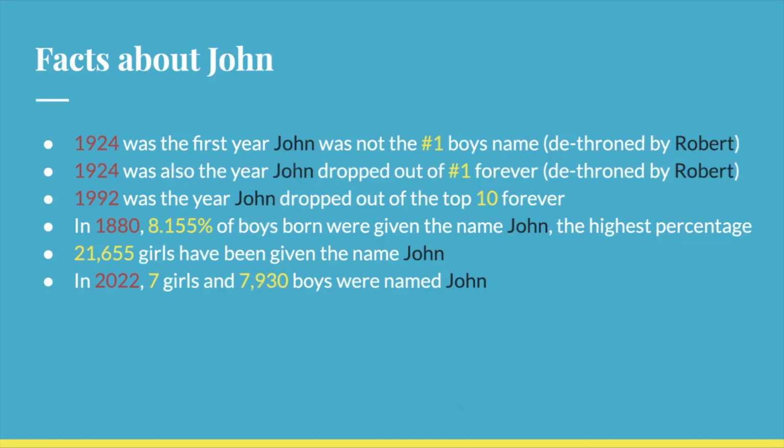And here are some facts about John. 1924 was the first year John was not the number one boy's name, when it was dethroned by Robert, and that was the same year it dropped out of the number one spot forever. So like I said, it stopped being number one earlier, but it had a much slower, steadier decline than Mary, which lasted longer but fell off quicker. In 1880, 8.155% of boys were given the name John, which was the highest percentage of any boy's name, and 21,655 girls have been given the name John. In 2022, 7 girls and 7,930 boys were named John.